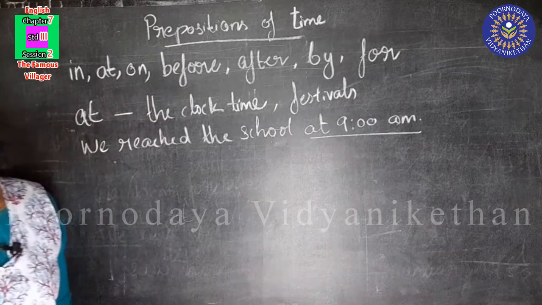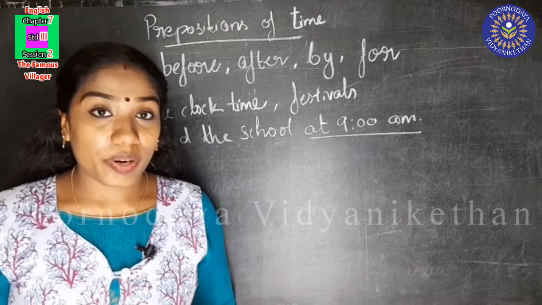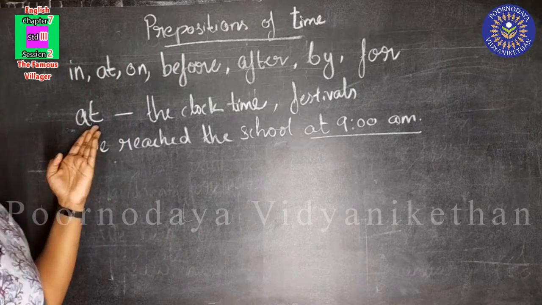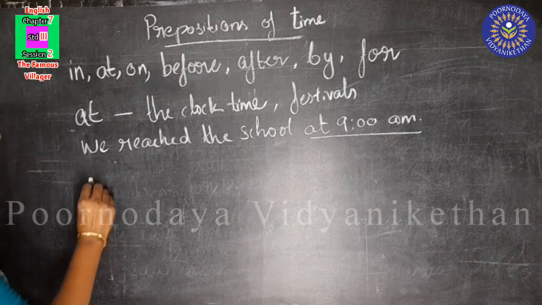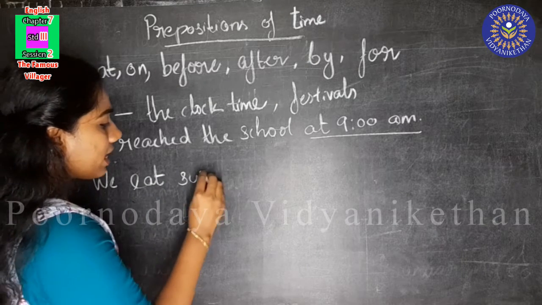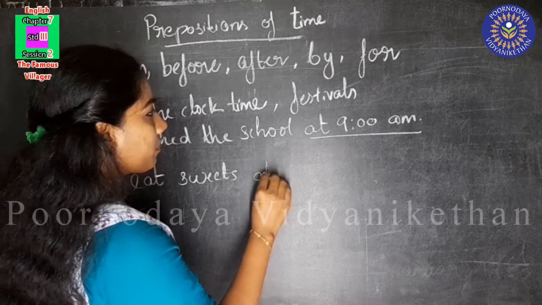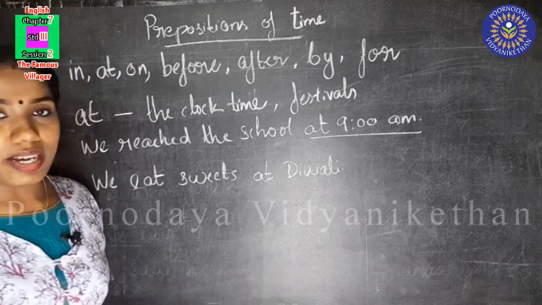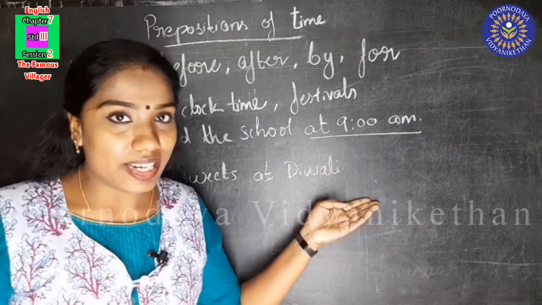What all festivals do you know, children? We know Onam, Diwali, Christmas. We have lots of celebrations or festivals. We can use at with festivals. I'll show you an example. We eat sweets at Diwali. Did you understand, children? We eat sweets at Diwali.